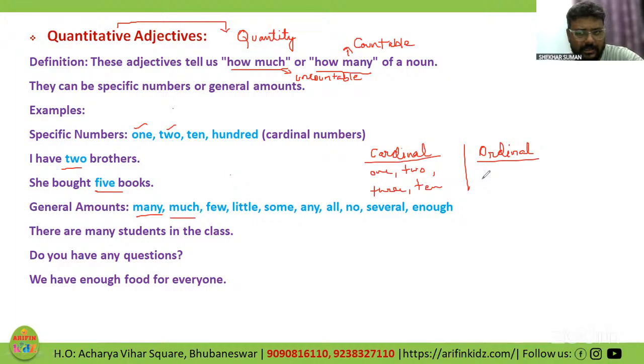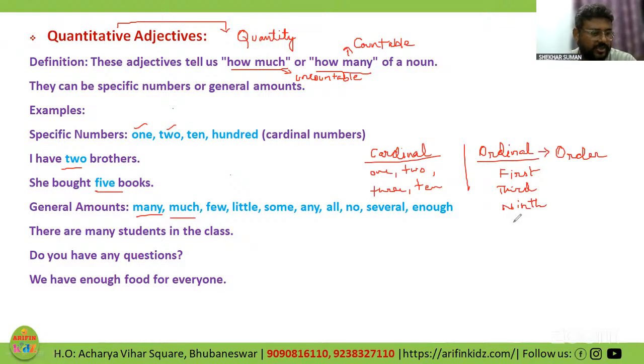These are cardinal numbers. Whereas ordinal numbers, the term ordinal has come from order. So first, third, ninth, right? These are the words that come under ordinal.